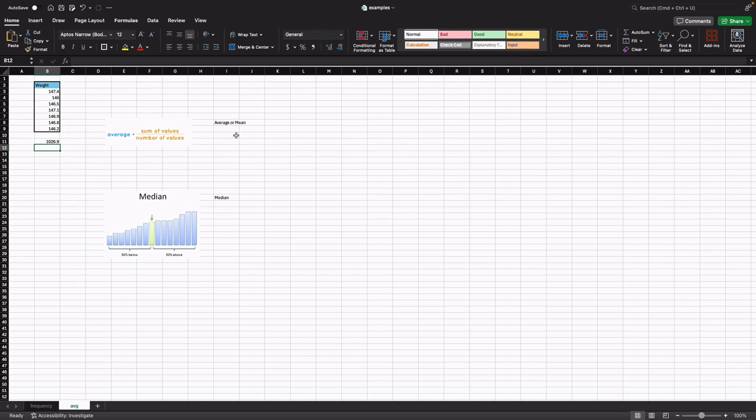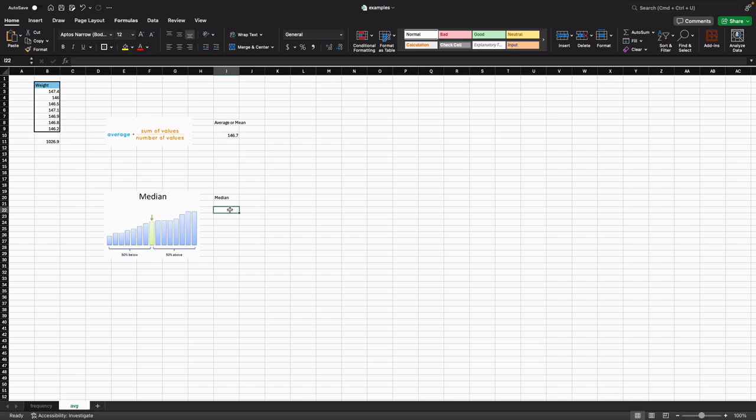And then to calculate the average, first we have to know how many samples we have. Here the count is 7. 7 samples. So all we have to do is divide the total by 7. And this is our average.